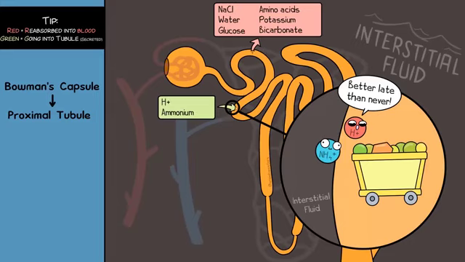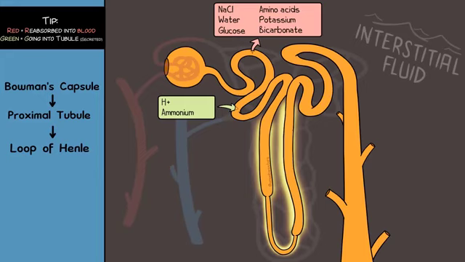H+ ions and ammonium ions are some items secreted. With what's being reabsorbed and secreted, like bicarbonate and H+, you can tell the proximal tubule is important for pH regulation. Now we move into the loop of Henle. It has a descending limb going down and ascending limb going up. We'll start with the descending limb going down.